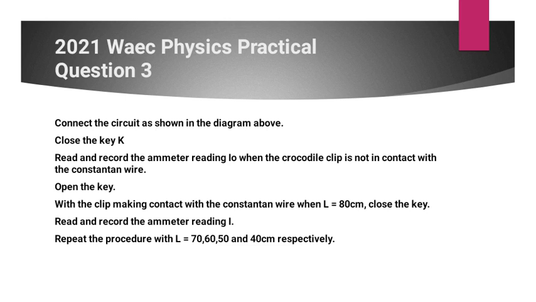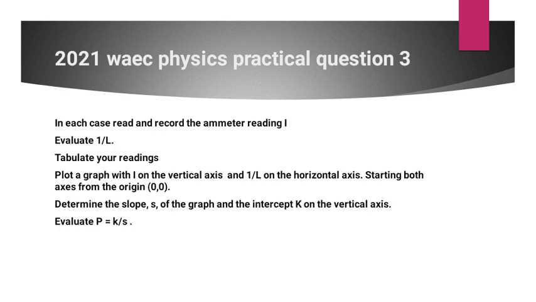All right. Now there is something that I will explain to you later concerning the readings you should expect when you are measuring your current with the ammeter. So in each case, take the ammeter reading and then evaluate inverse of L. Tabulate your readings. Then you have to plot the graph of I on the vertical axis, then inverse of L on the horizontal axis, starting both axes from the origin 0, 0.